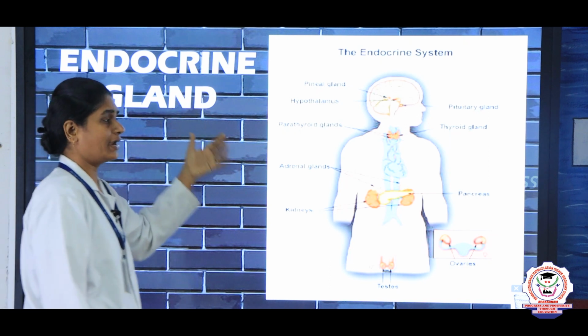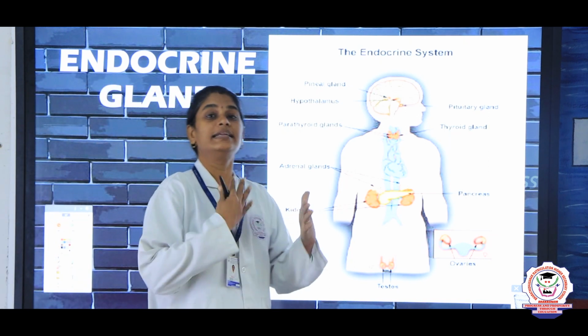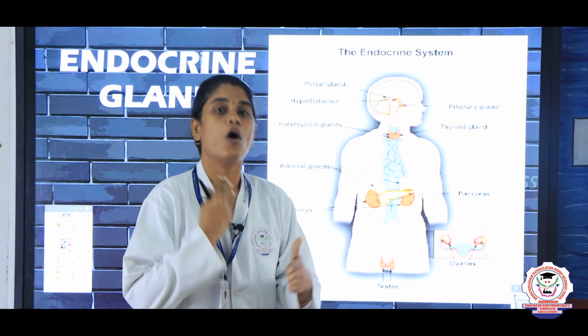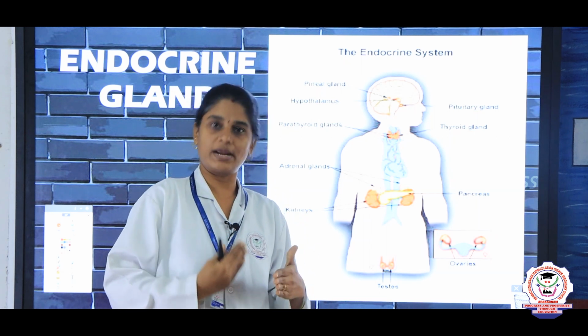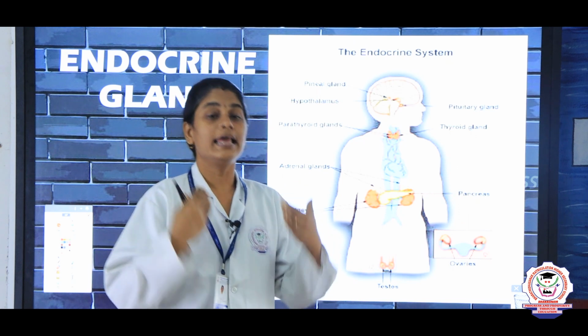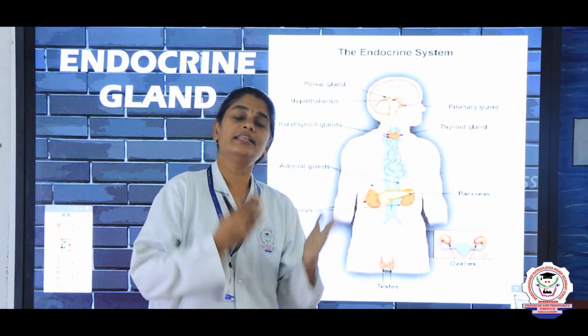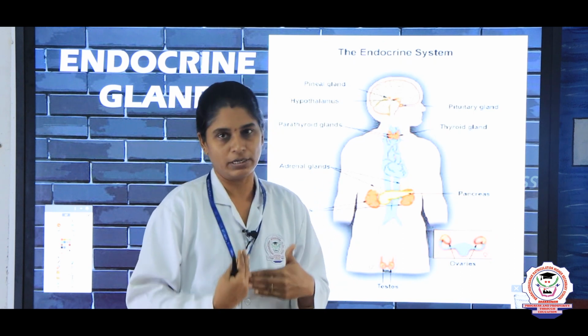So, what is an endocrine gland? As I already told you, it is known as a ductless gland, and it produces hormones inside our bodies, right. These hormones help in growth and development, and also in various other functions inside our body, right.